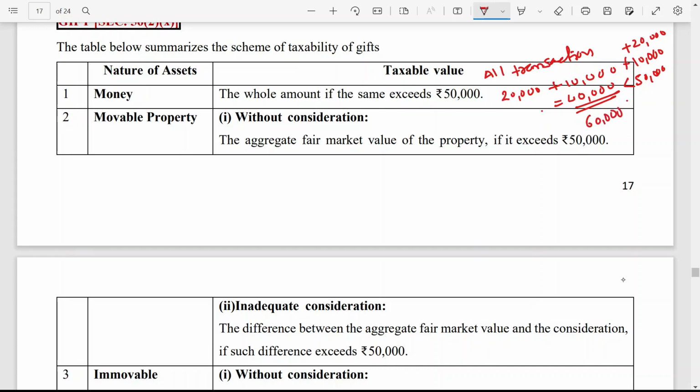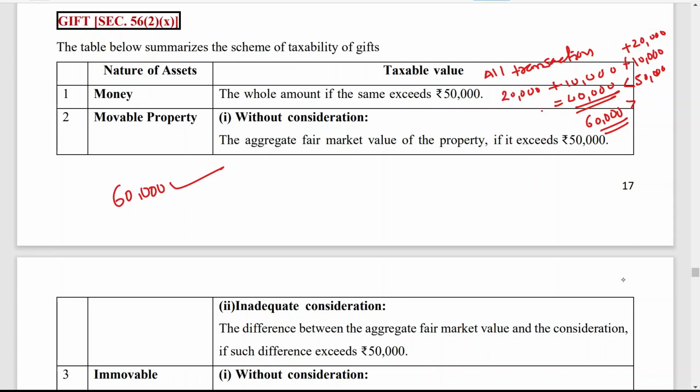In that case the whole 60,000 is taxable. That doesn't mean you get exemption up to 50,000 and only 10,000 is taxable. No, that is not the provision. The whole 60,000 will be taxable because it is more than 50,000. If the amount is greater than 50,000, then the whole amount is taxable.